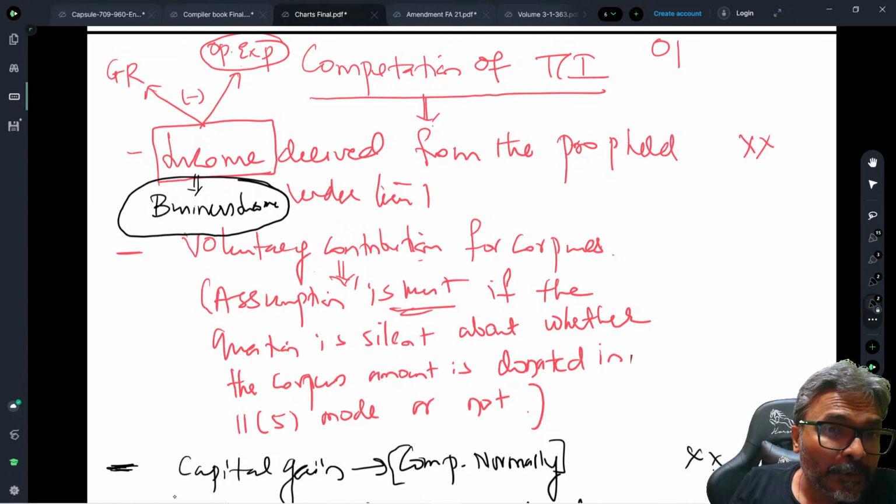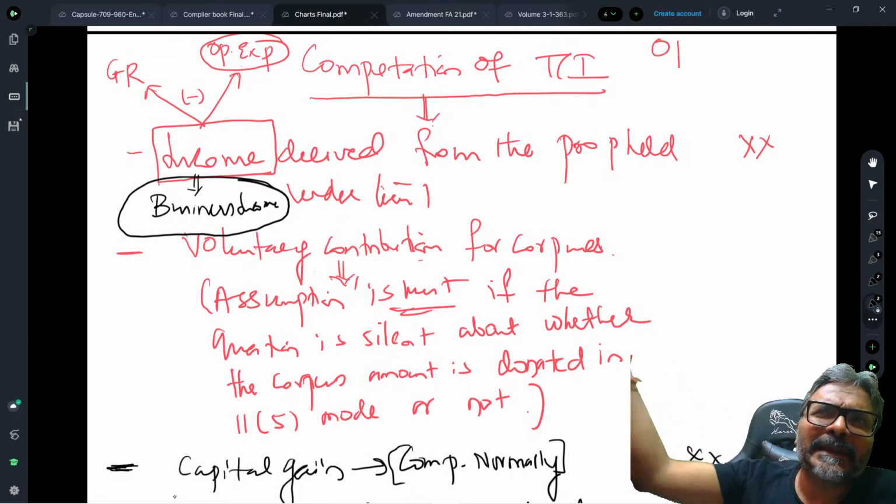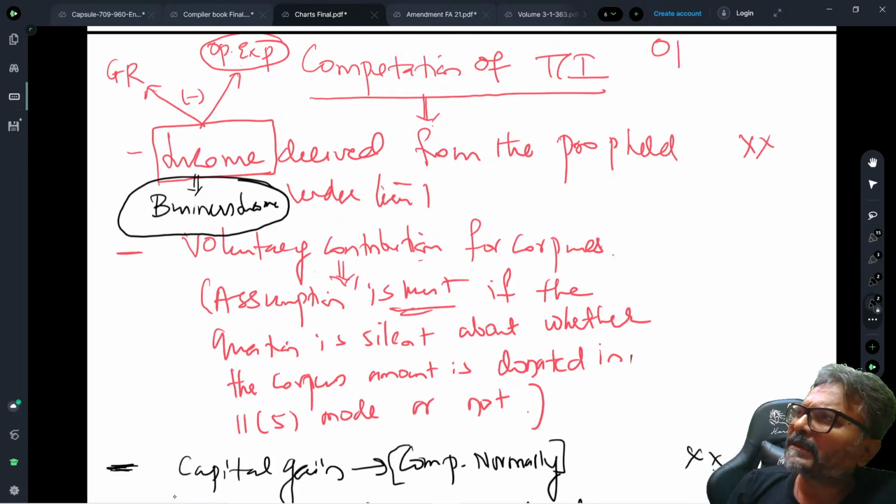I will make a small note on this one because this was targeted in the examination practical question. So the need is to understand what should be done if they give you that the business income of the trust is, say, rupees 10 lakhs. If this is the information given to you, what is the treatment that you are going to give on that particular business income? Quickly students, 10 seconds only I am giving to reply to this query.